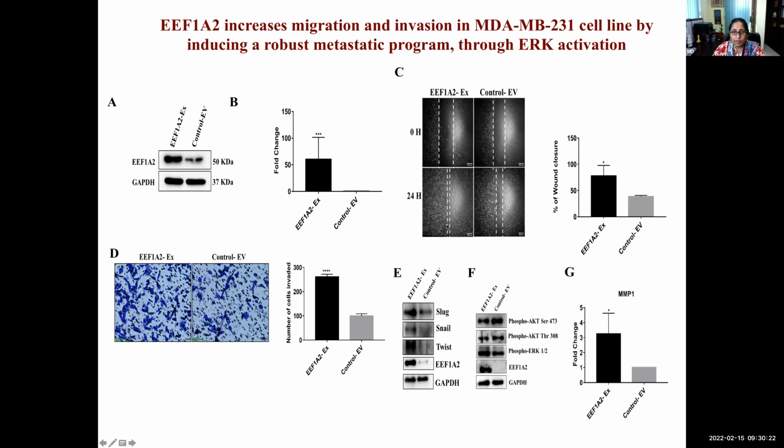And there we found, this is the wound healing assay and this is the transwell. Both of them, you can see clearly there was a dramatic difference between these two groups, because endogenous levels of 1A2 are very low in these triple negative lines. So we just worked with the ectopic expression based system. Both of them are showing a clear increase in the migration rate here. So at the molecular level also, we could see clearly that all these EMT markers, their expression was increased with the increase in 1A2 expression level.